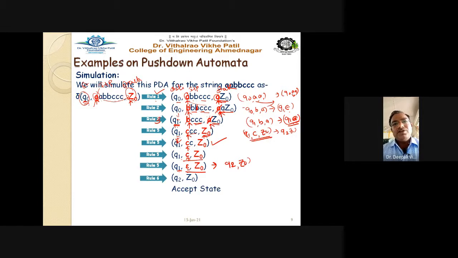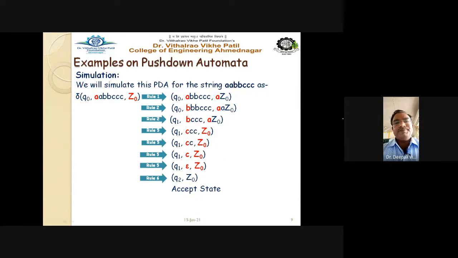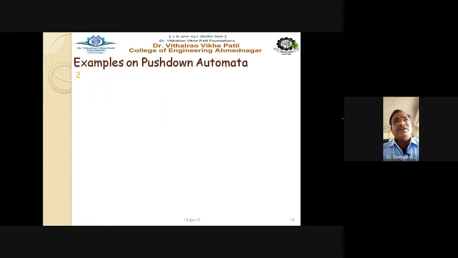Getting this point? As we go to the accept state, it means our string double A, double B, triple C is successfully read, or accepted by all the rules which we defined for the PDA. Hence, all the rules defined for the PDA are correct, and the logic we have implemented for the design of the PDA is correct, right? So this is the way how we have to perform the PDA operations. Let us go to the next example.